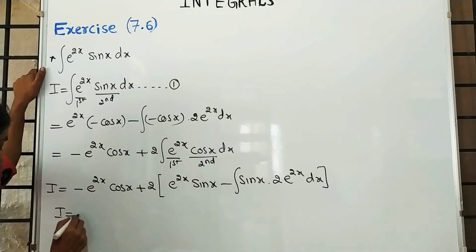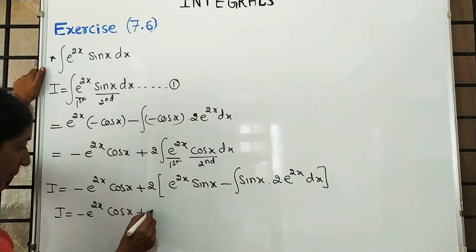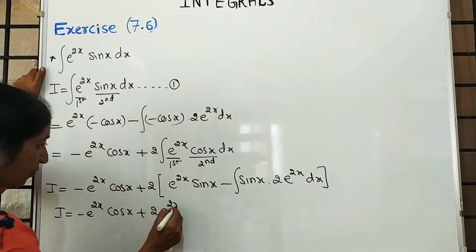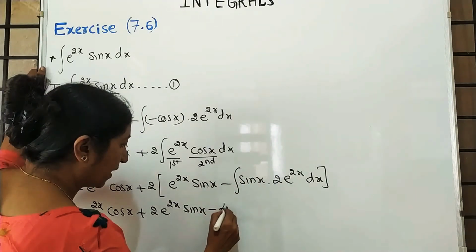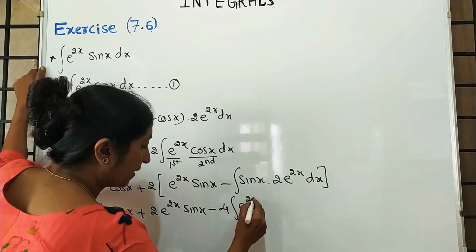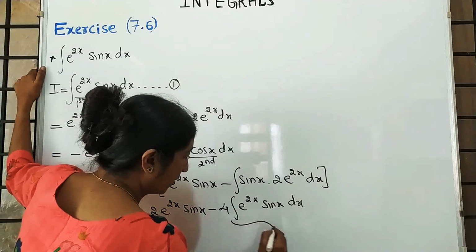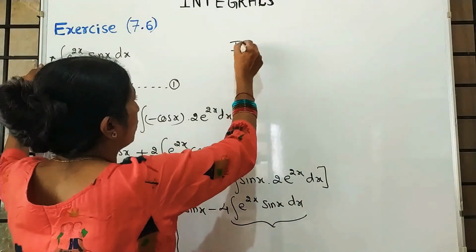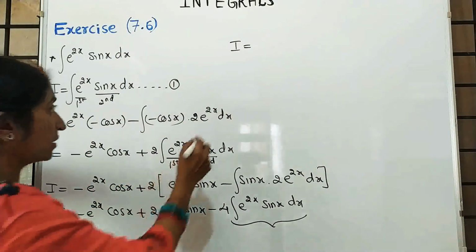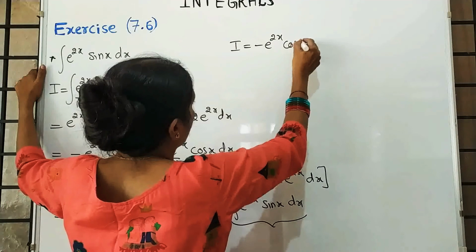I is equal to minus e raised to 2x into cos x plus 2 into e raised to 2x into sin x. This 2 and this 2 becomes 4, minus 4 e raised to 2x into sin x. But what about this value? This value is I. So I is equal to, write down these two terms as it is, minus e raised to 2x into cos x plus